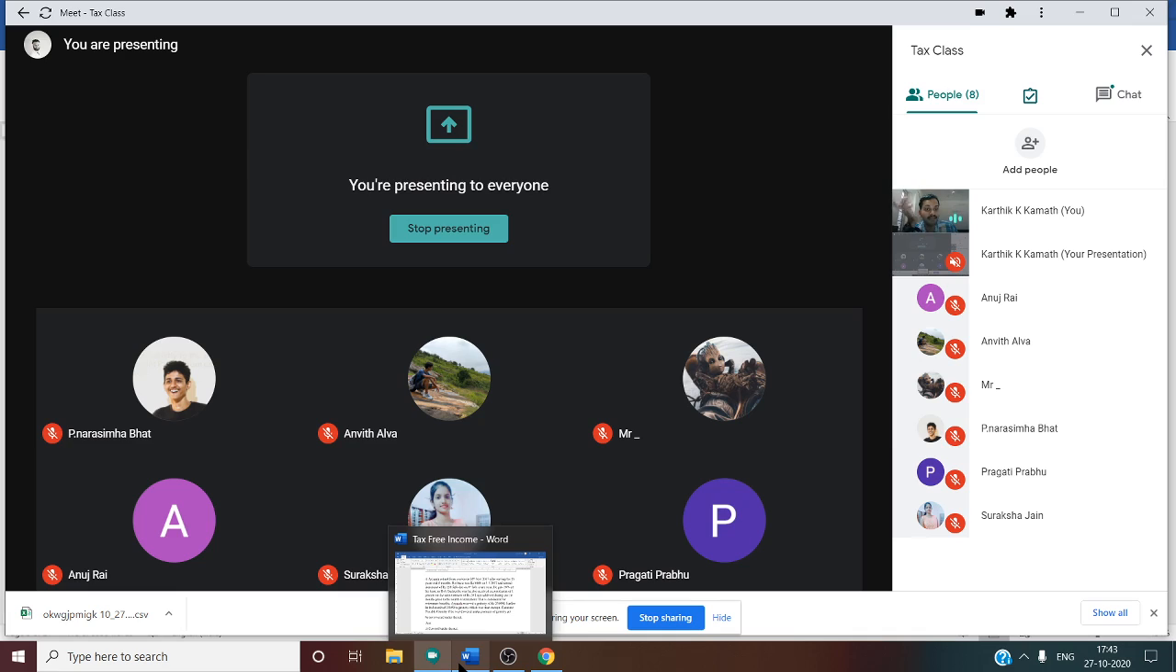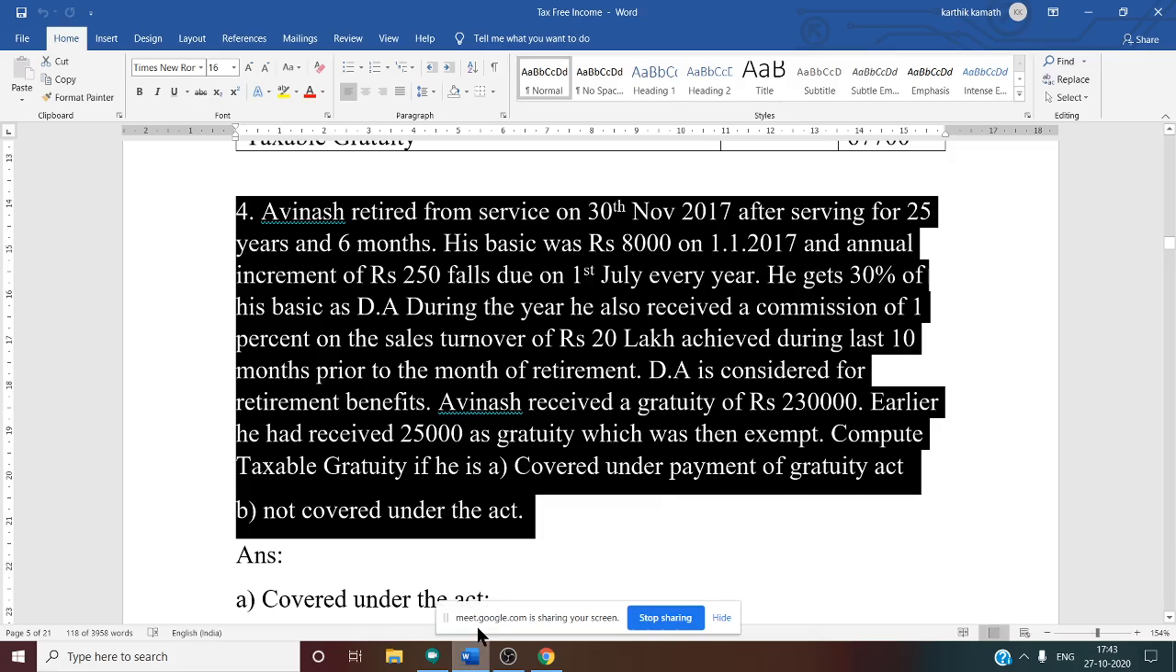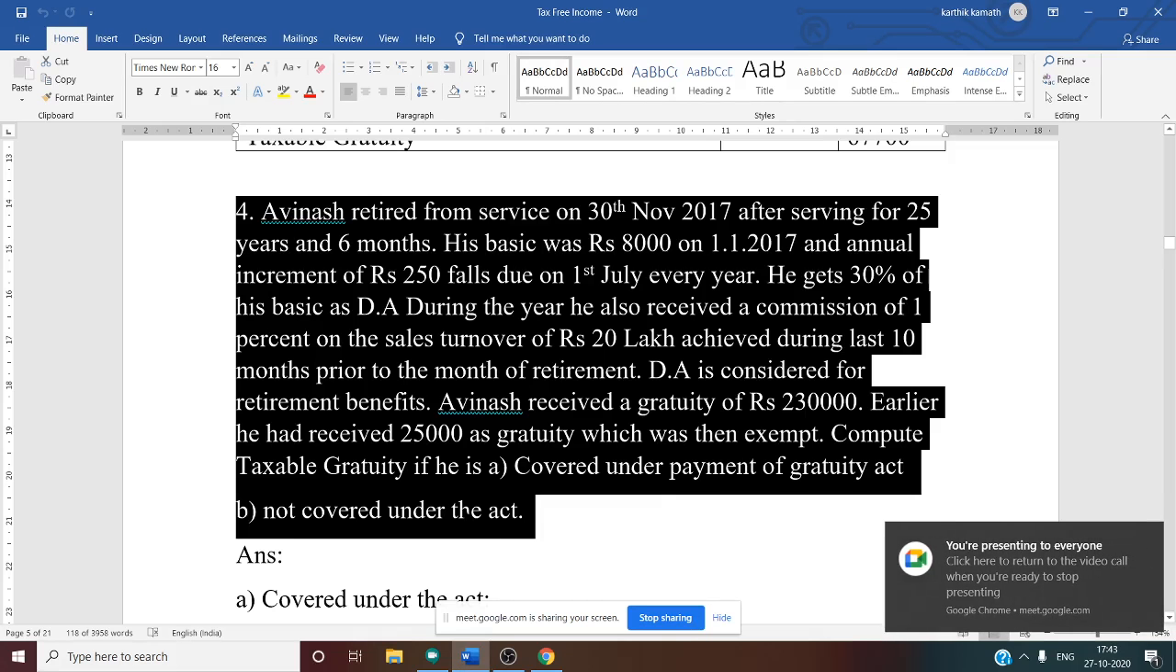Even if it is 6 months 1 day, what happens? In that case, it is 26. That is for the covered employee I am talking about. If 6 months 1 day is given, it will become 26. But here they have given only 6 months. That is why it is 25 years. Basic is given as 8,000.